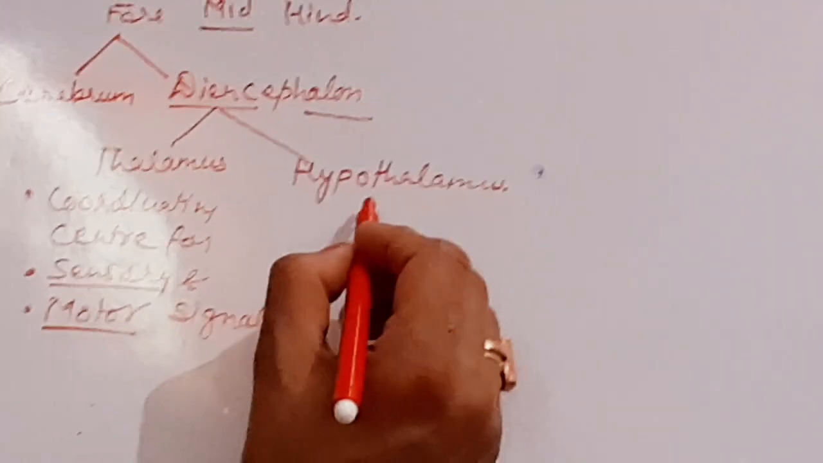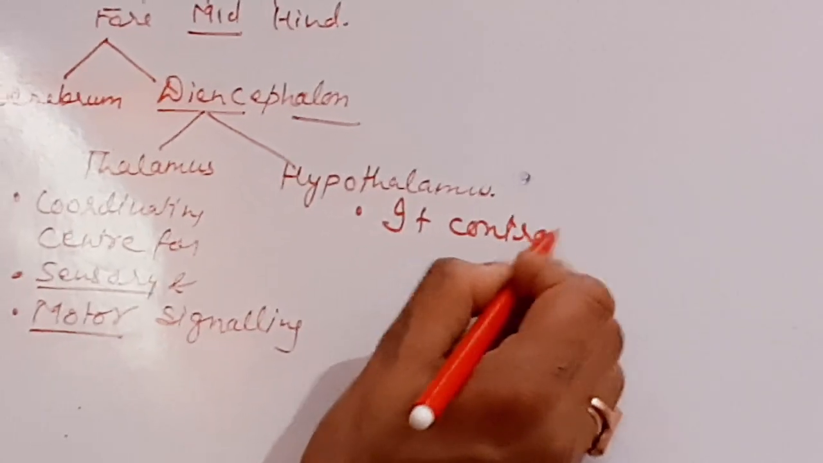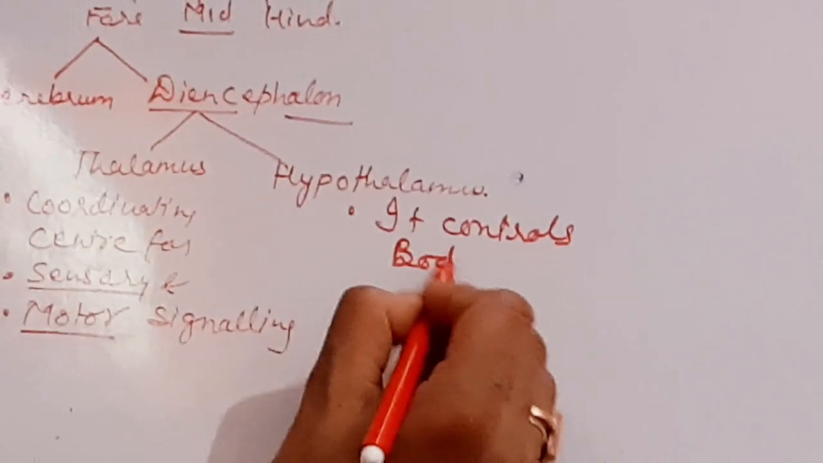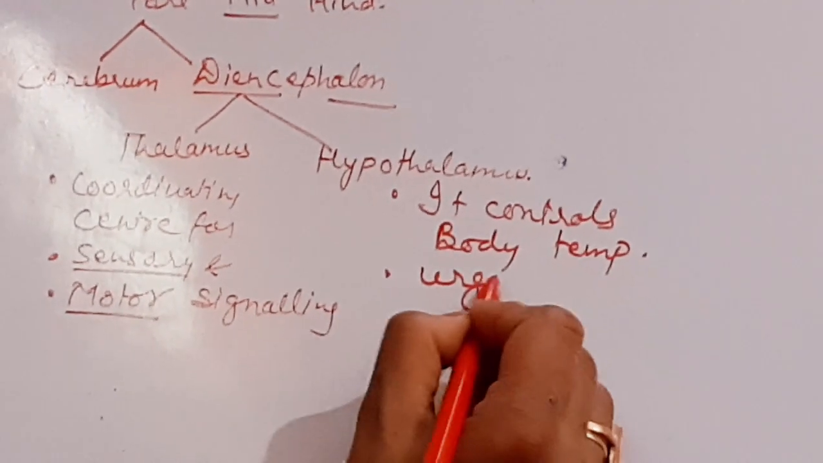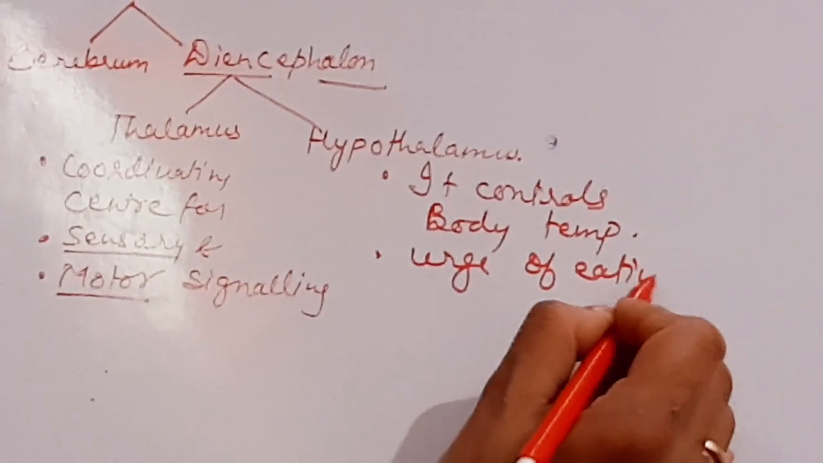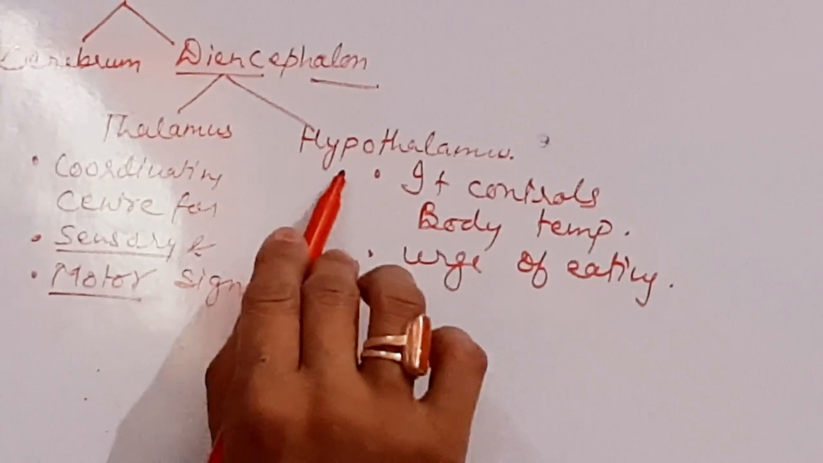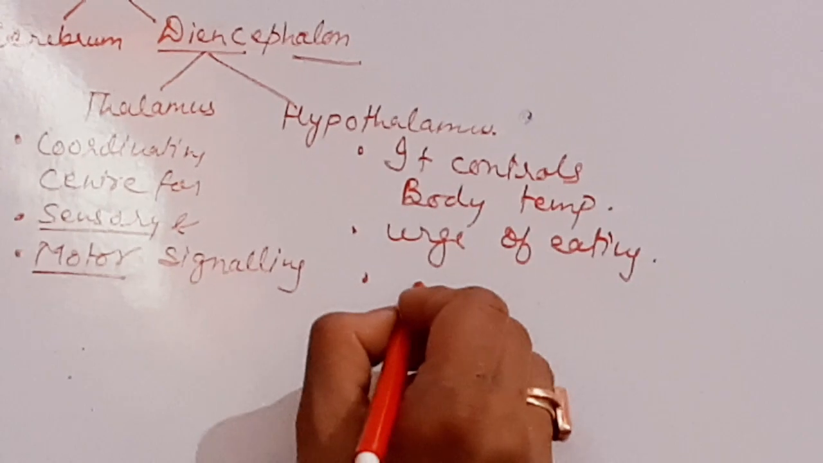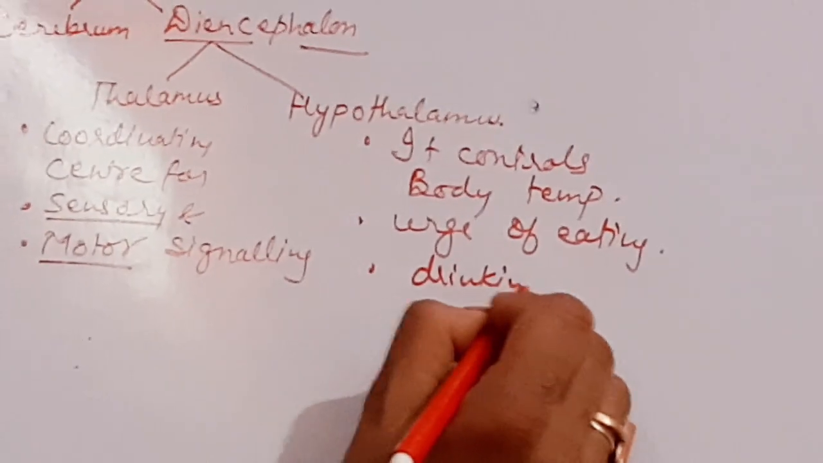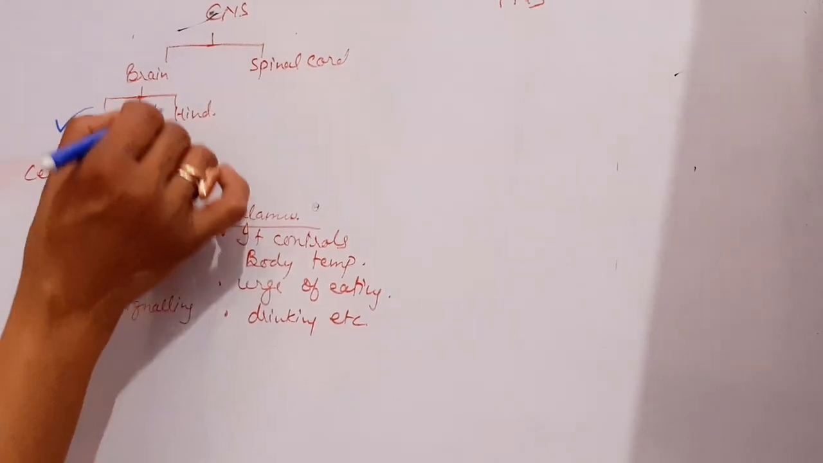Okay, let's talk about hypothalamus. It controls body temperature and the urge of eating, like sometimes you have a desire to eat a particular thing, so that desire comes from the hypothalamus region. Like when you are feeling thirsty, the urge to drink any liquid comes from the hypothalamus region. So this is over. Let's move on to midbrain.